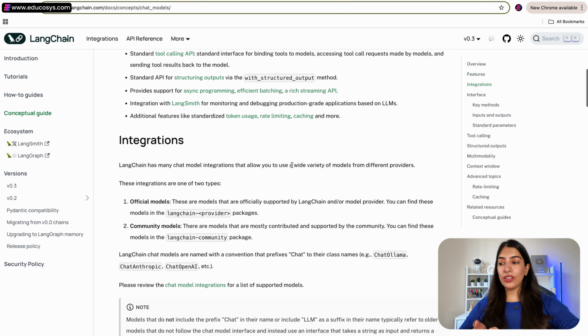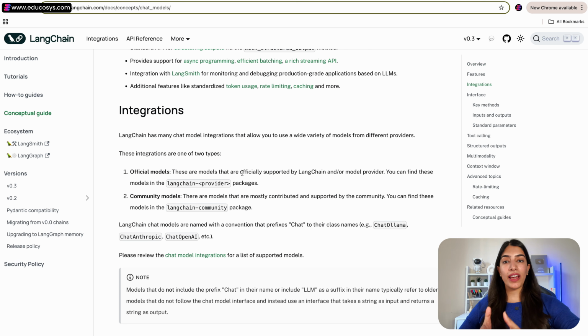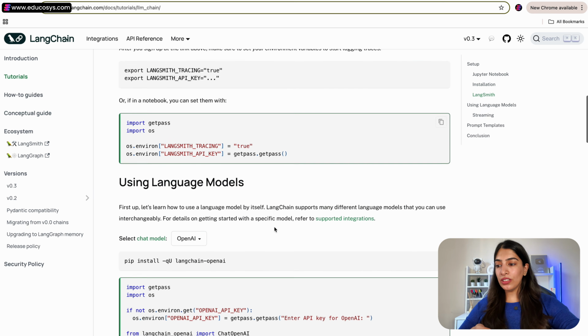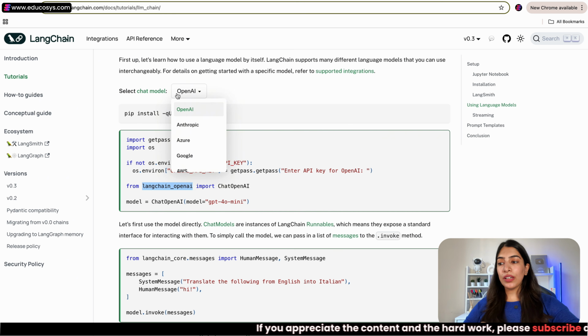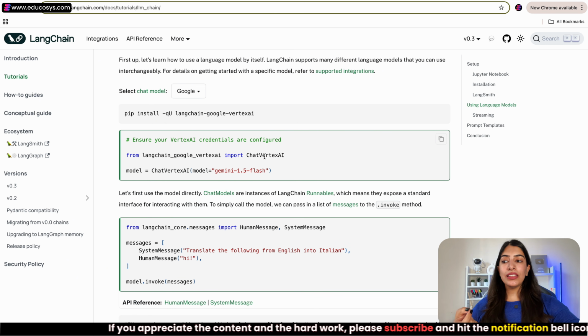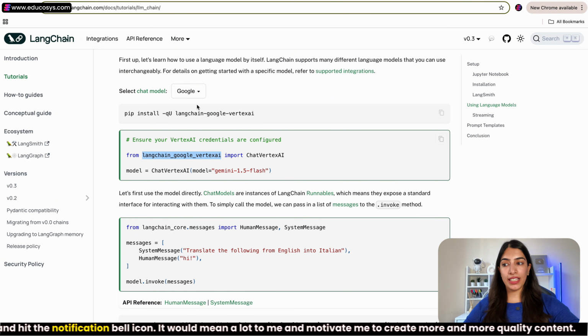So in LangChain, what they have done is they have created separate packages for each provider. For example, if we are using the OpenAI provider, the package is going to be LangChain OpenAI. Let me show it to you over here also. Because we have selected OpenAI, we are going to be using LangChain OpenAI. Suppose it was Google, then the chat model name is Chat Vertex AI, and we are importing from LangChain Google Vertex AI.